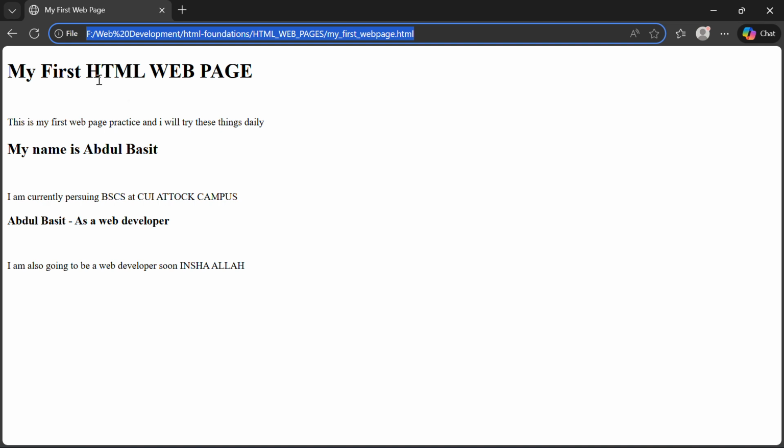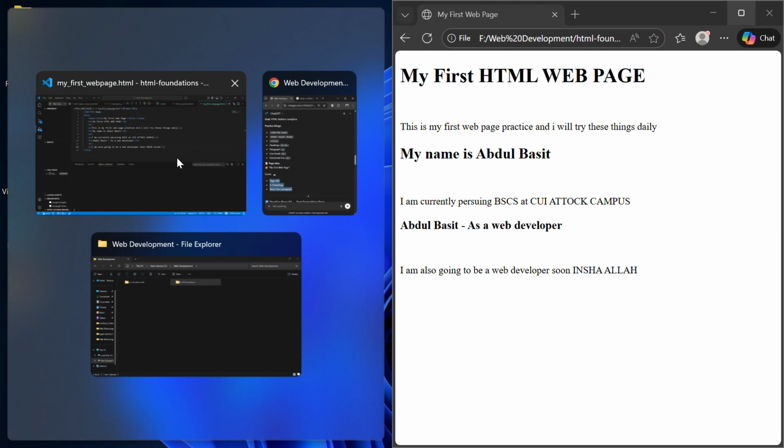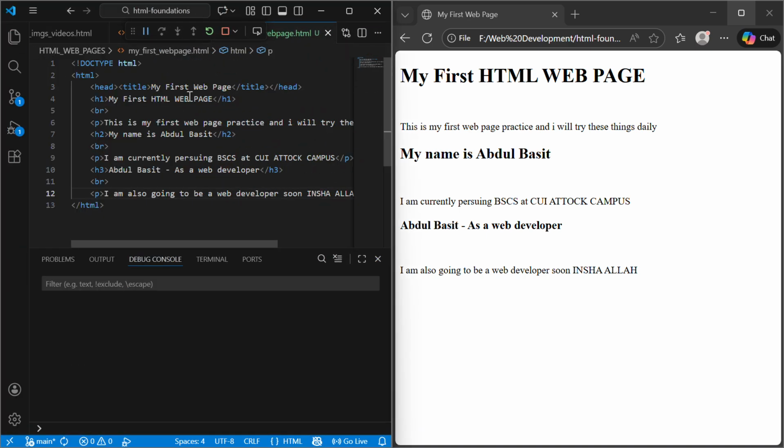First let's see our code, and after that I will show you what I did. First was the doctype HTML, and the title, which is my first web page.